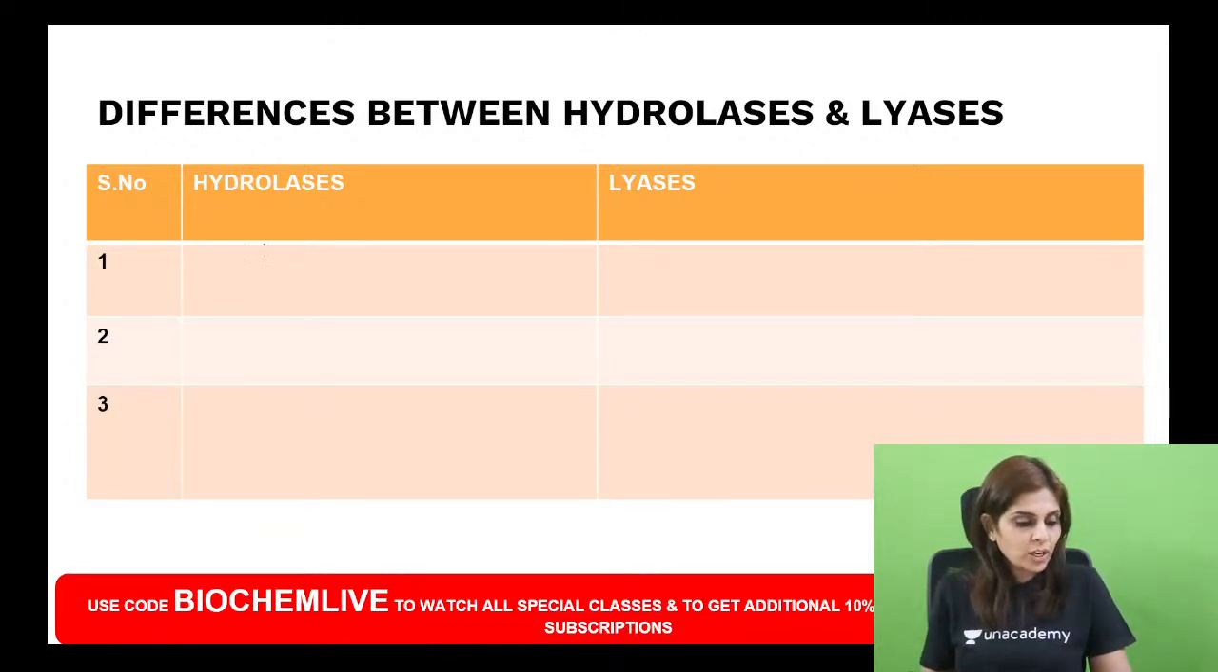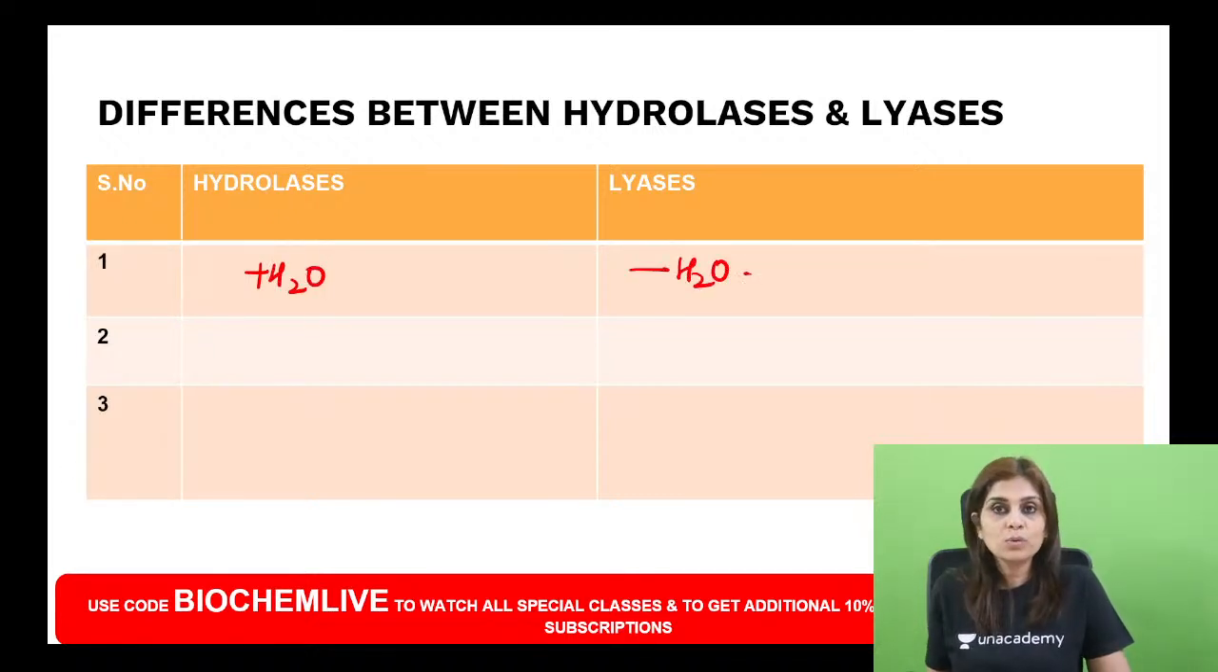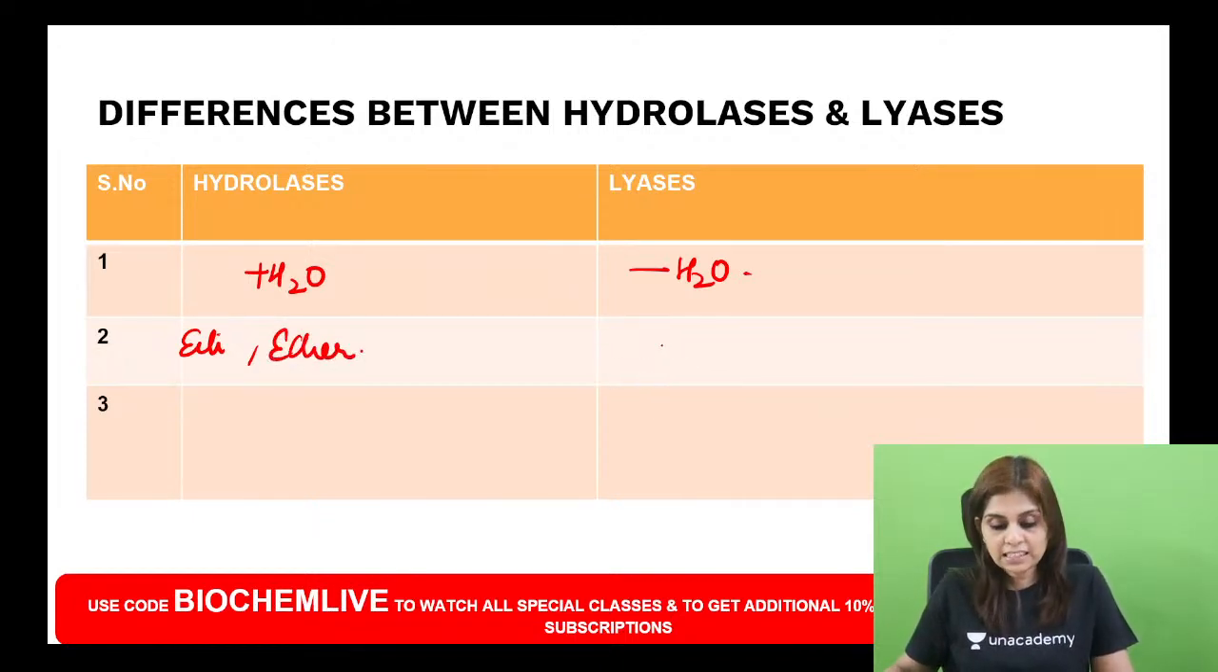Now can you fill this tabular column? What are the differences between hydrolases and lyases? Both can break a linkage. Hydrolase will break a linkage by adding water. Lyases will break a linkage without adding water. What kind of linkages are broken by hydrolases? Hydrolases break ester and ether linkages. Whereas lyases break CN and CC linkage.